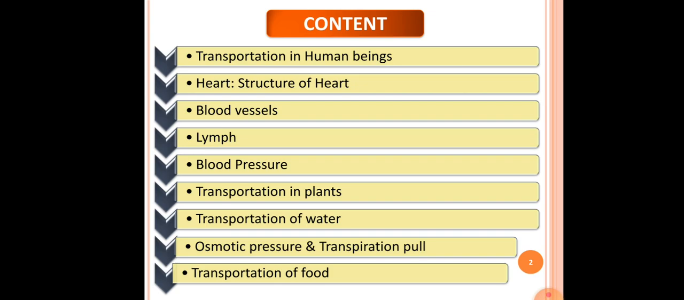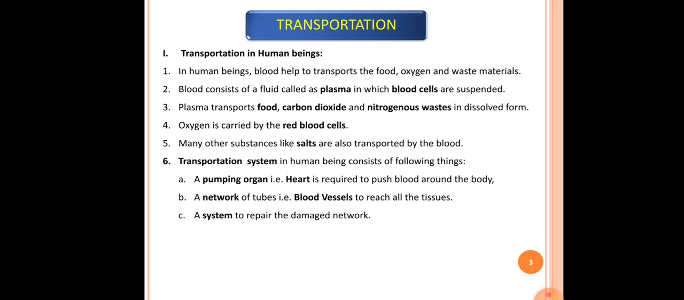The contents of this video are transportation in human beings, heart, that is structure of heart, blood vessels, lymph, blood pressure, transportation in plants, transportation of water, osmotic pressure and transpiration pull, and last one, transportation of food. In the next slide, our first point is transportation. So the first type of transportation we have to see is transportation in human beings.